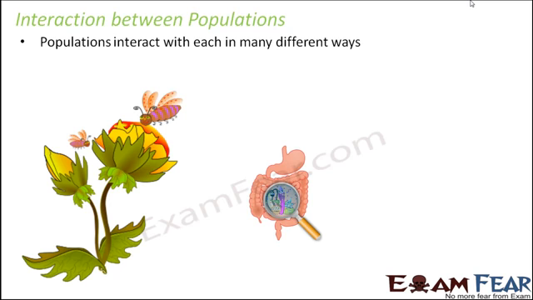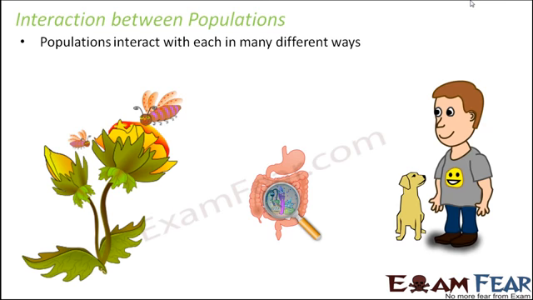Think of another example, like a lot of bacteria and worms that stay inside our intestine. The human intestine acts as a home for a lot of organisms. Some of these microorganisms cause harm to our body, some of them do not bother our body. So the interactions of our human body with different organisms are different, and we are going to talk about those interactions here. Consider interaction between two groups of organisms, like human beings and dogs. They also share some sort of interaction. So we will talk about various scenarios where two different populations can interact with each other in many different ways.